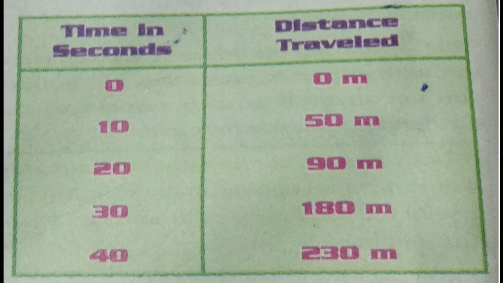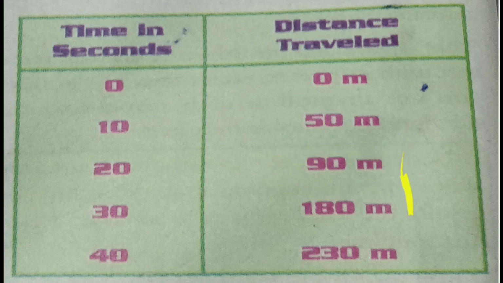This is a table regarding the time in seconds and distance traveled for one more train. For 0 seconds it has traveled 0 meters. For the next 10 seconds it has traveled 50 meters. At 20 seconds it has traveled 90 meters. At 30 seconds it has traveled 180. And at 40 seconds it has traveled 230. Here 0 to 50 meters it has traveled. Again 50 meters would make it 100, but it has decreased like this.